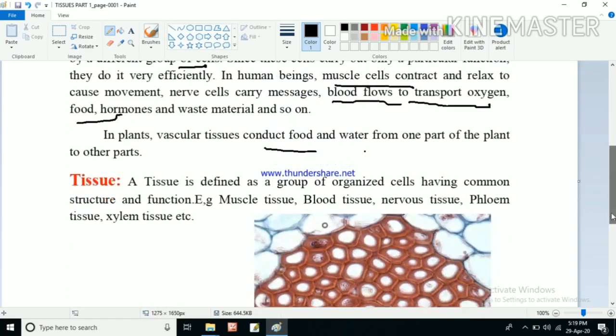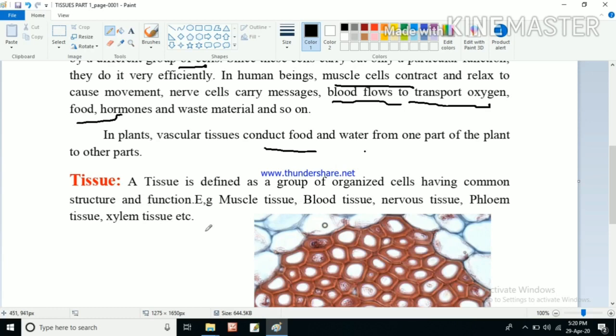So what is tissue now? As the name of the chapter is tissue, first we will define the term. A tissue is defined as a group of organized cells having common structure and function. They should have the same structure and the same function. If a group of cells does not have the same structure and function, they are not a tissue.